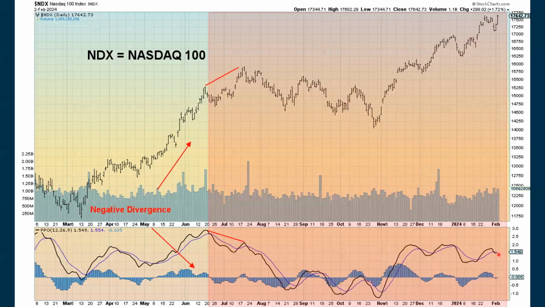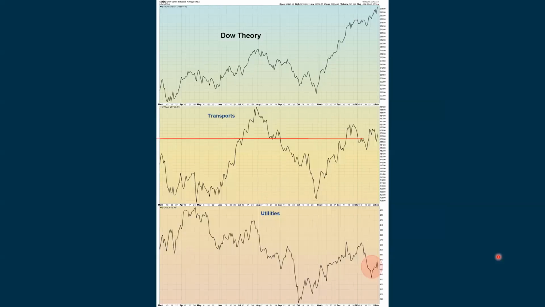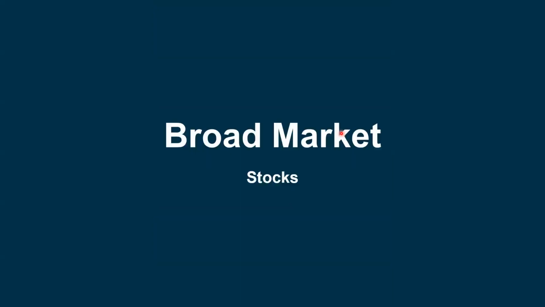And this is another concern where we could be showing some improvement with the momentum of the NASDAQ 100. We dropped below the moving average, but after Friday's move, we're starting to show some improvement there. And we're still looking at this longer term negative divergence between the Dow and the transports. I stopped showing this chart in the daily videos because this is longer term and it's going to take a while for this to play out. I watch these charts every day. And so if they do start to give us some information, I will start to include them again.